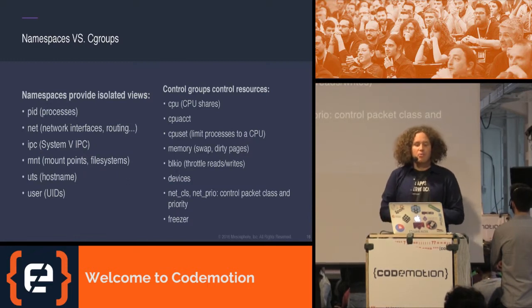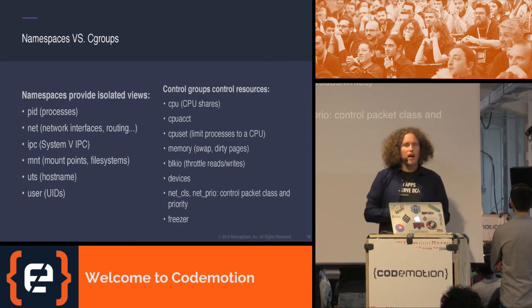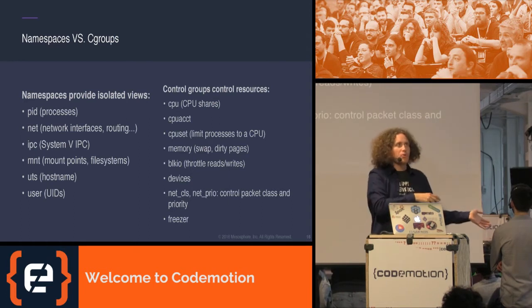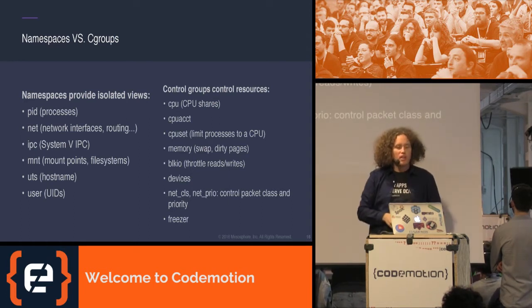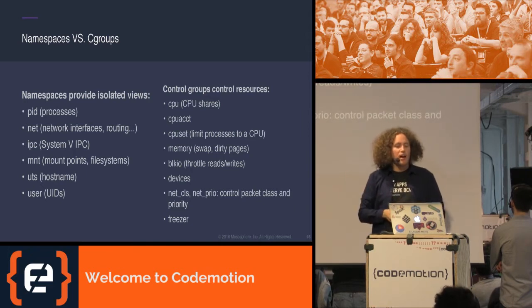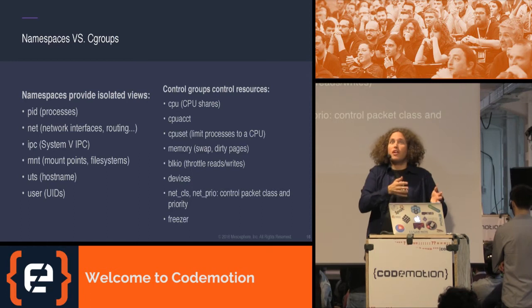The namespaces, what they actually do, they provide isolated views for each process group. So if I'm a process group, I'm this Nginx container we just started, I want to see my own process IDs. I don't want to see any process IDs of any other containers. I want to see my own, potentially my own networking stack. I want to see my own host name. I want to manage my own users without actually affecting those users running on the same kernel underneath on